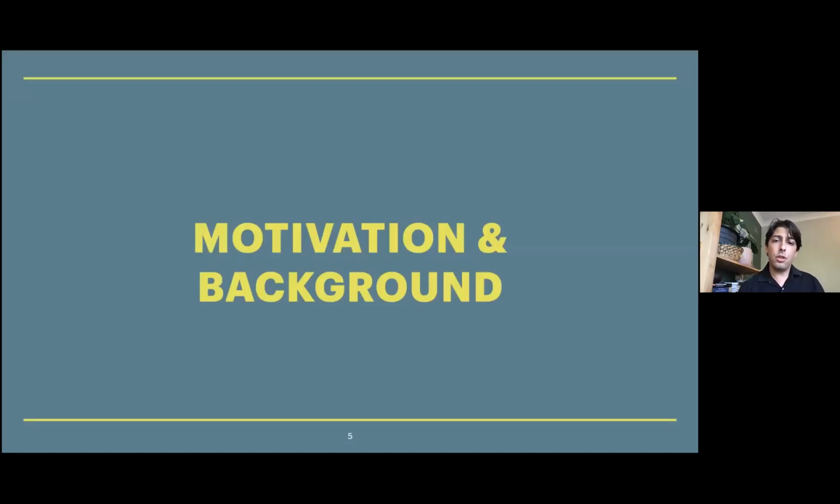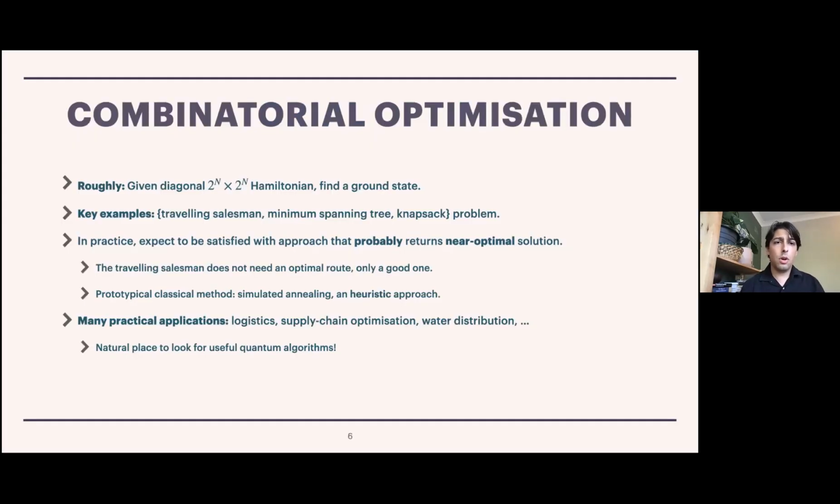I'll start with some motivation and background for combinatorial optimization and what's been done before. I was hoping to give a good technical introduction, but I think it's best to just give a rough picture of what a combinatorial optimization problem involves. We are imagining that we are given a 2^n by 2^n Hamiltonian operating on n qubits, and we're promised that this is a diagonal Hamiltonian in the computational basis, and we're just trying to find a ground state of this Hamiltonian. We're happy to choose one essentially at random.